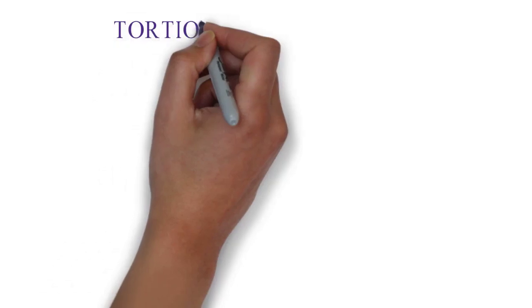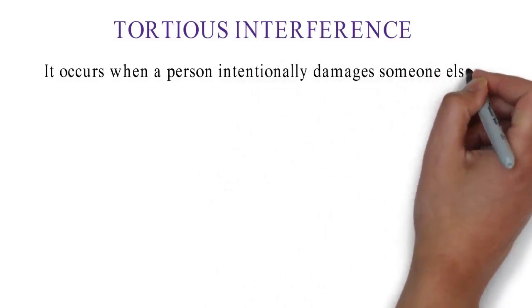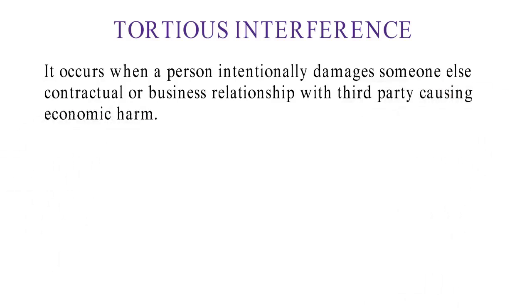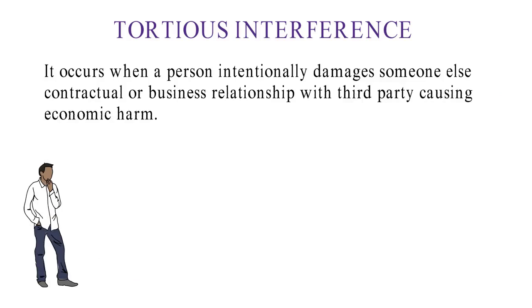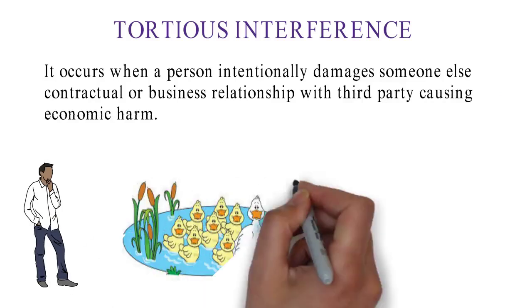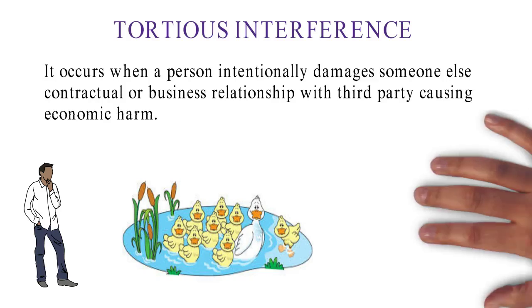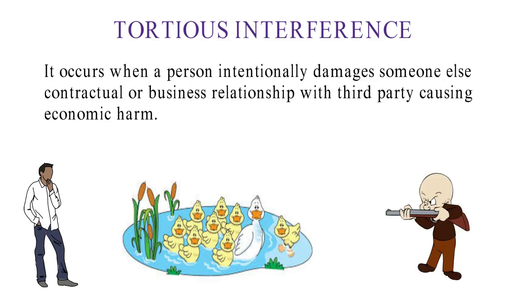The first category is tortious interference. It occurs when a person intentionally damages someone else's contractual or business relationship with a third party, causing economic harm. For example, a person constructs a pond in order to keep ducks for business transactions, while another person threatens the ducks to move away from the pond. So this is an example of tortious interference, as the gunman is interfering in his business.